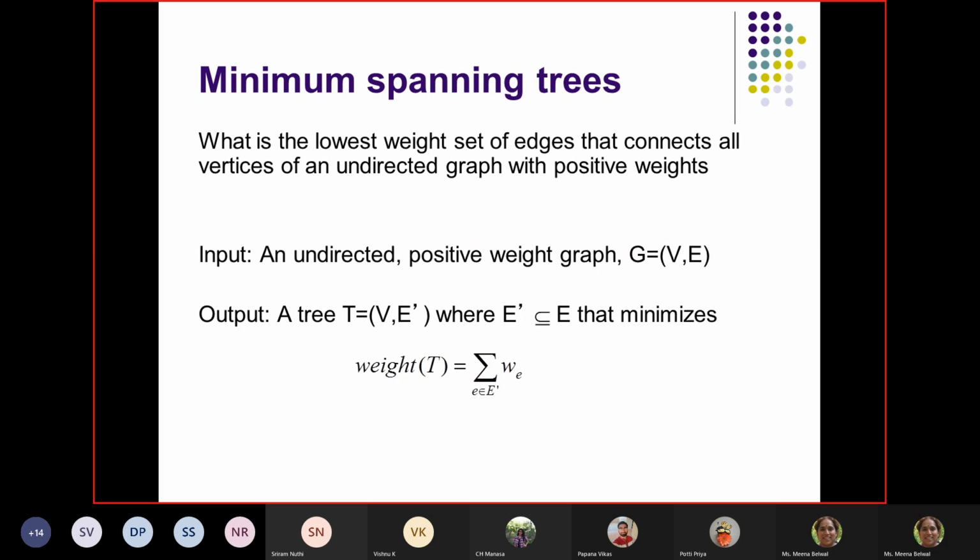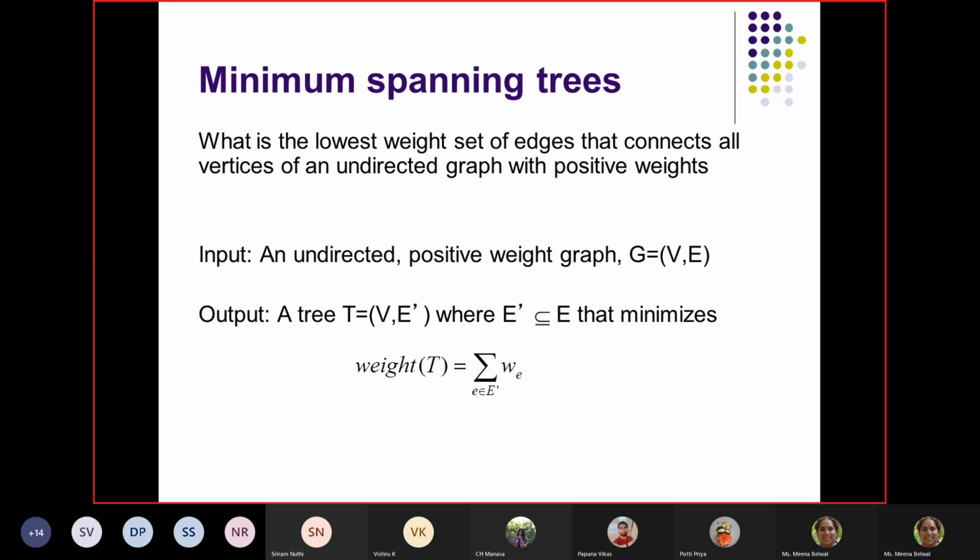Let us learn it theoretically. What is the lowest weight set of edges that connects all vertices of an undirected graph with positive weights? When we are talking of minimum spanning tree, we are keeping in mind that we are dealing with an undirected graph whose weights are all positive. We want to find which edges I need to collect that give me the lowest weight, and the vertices should be connected, so it becomes a tree.